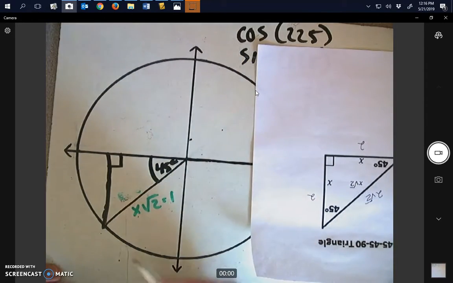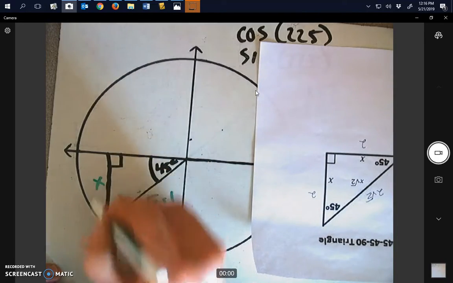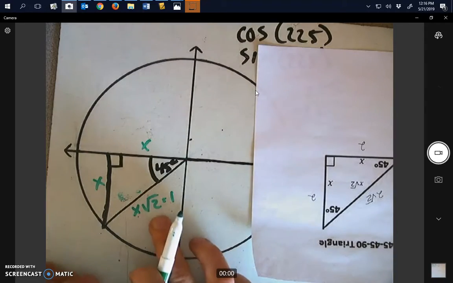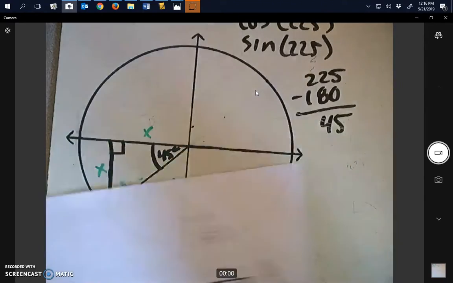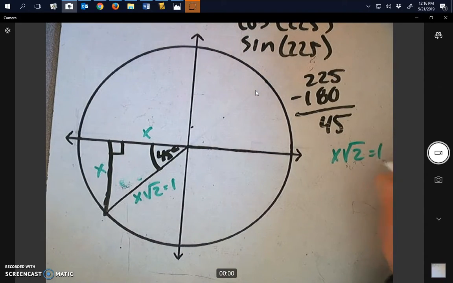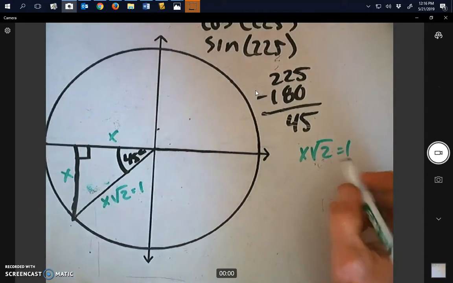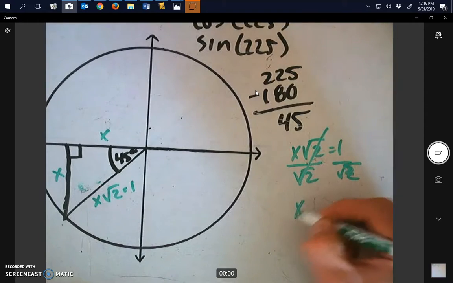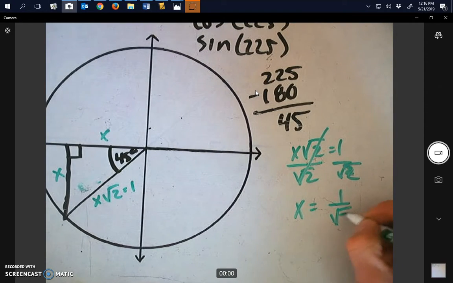We know that this side right here is equal to x, and this side is equal to x. So all we have to do is now solve for x down here. So let's do the work to the right. We have x times square root 2 equals 1. We'll divide both sides by square root 2. These cancel out. We're left with x equals 1 over square root 2.